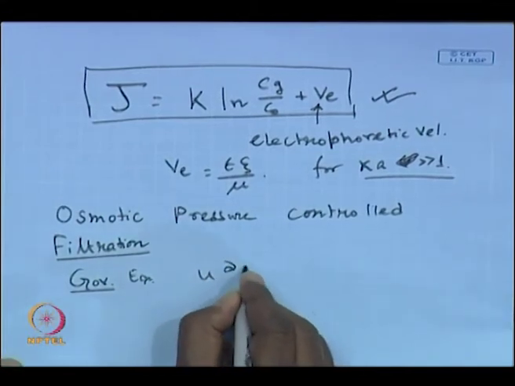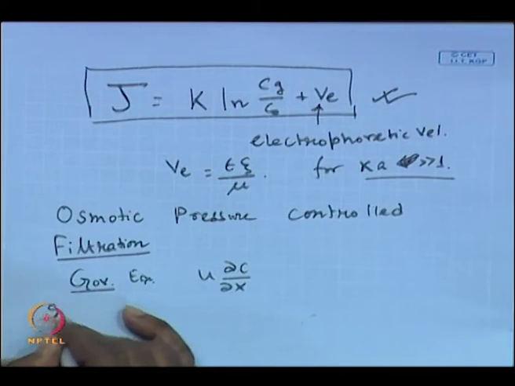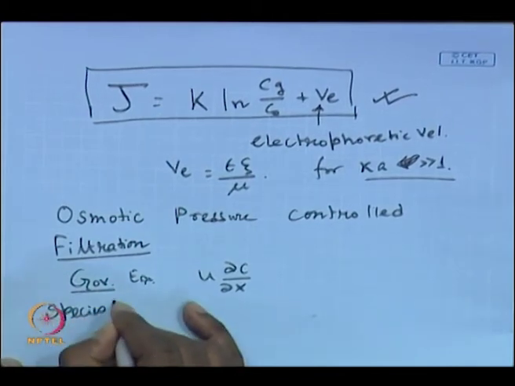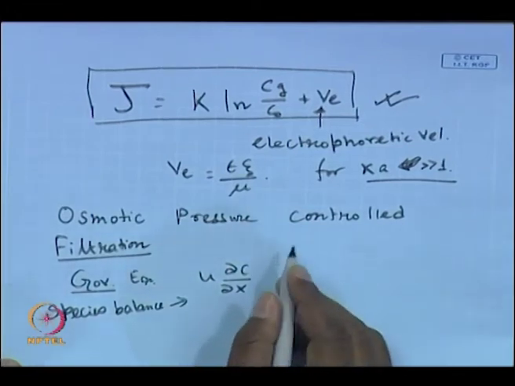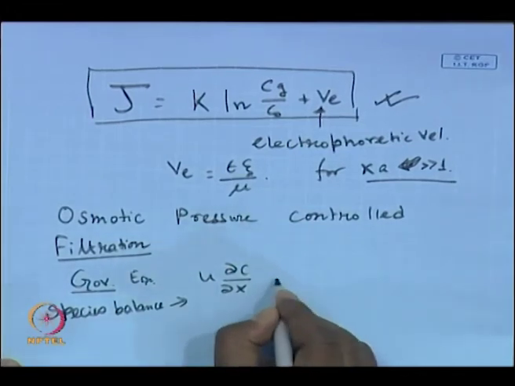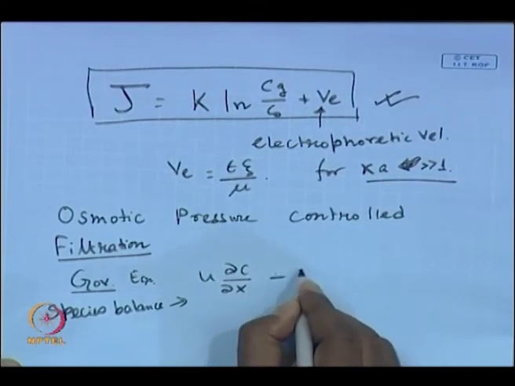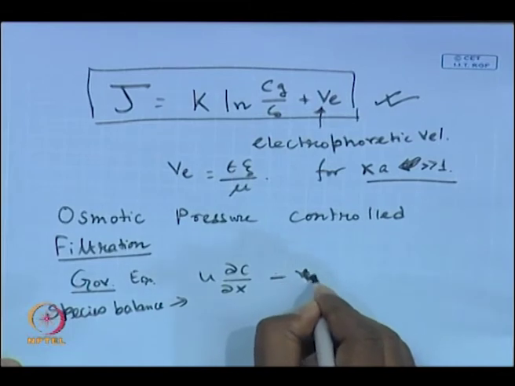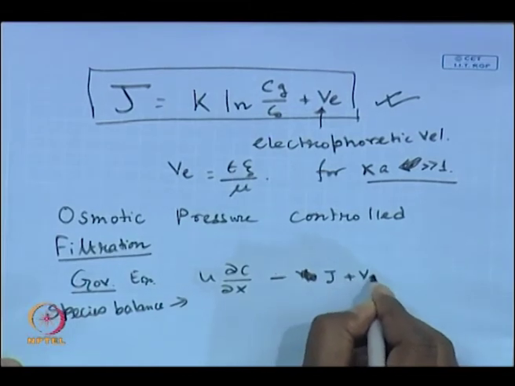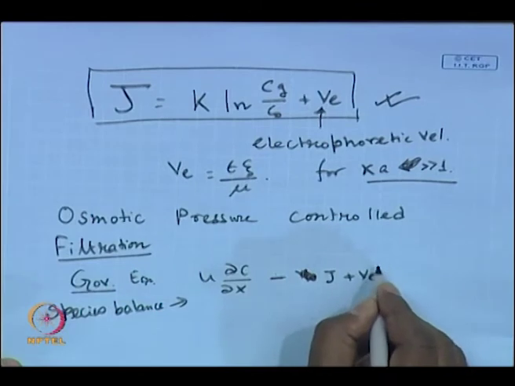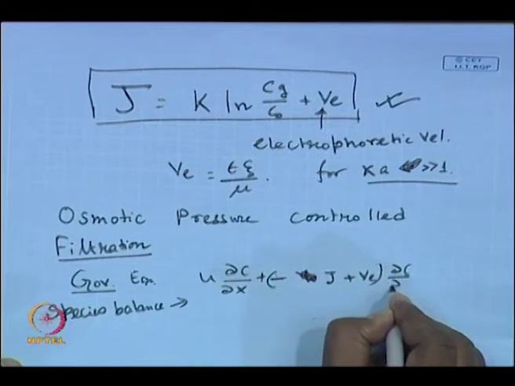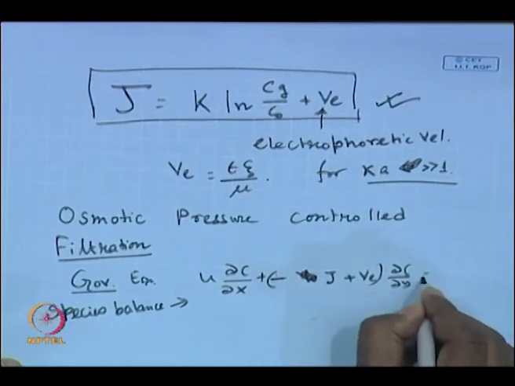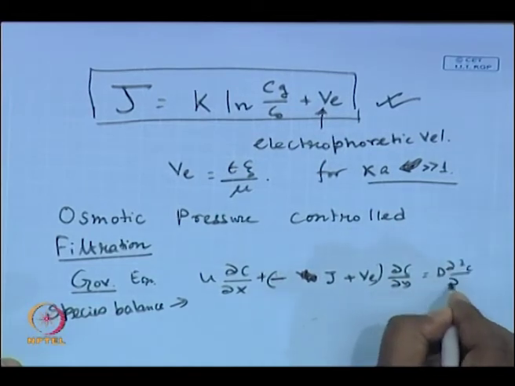So, the species balance equation within the mass transfer boundary layer will be U del C del X minus J plus V del C del Y is equal to D del square C del Y square.